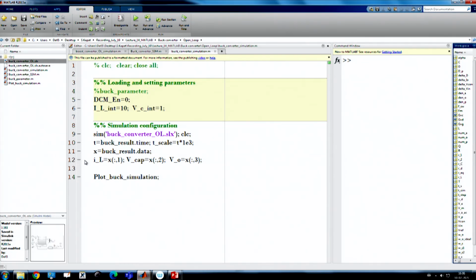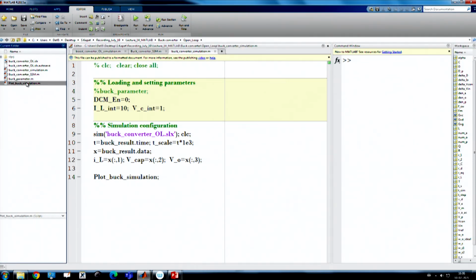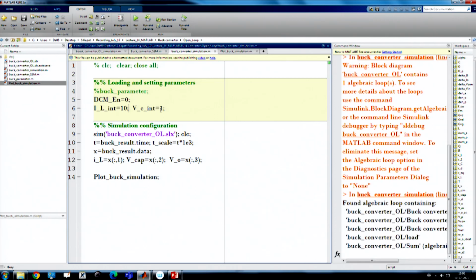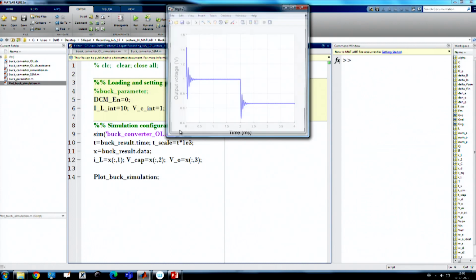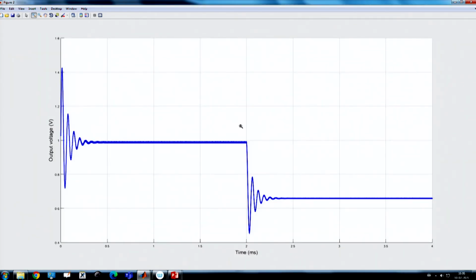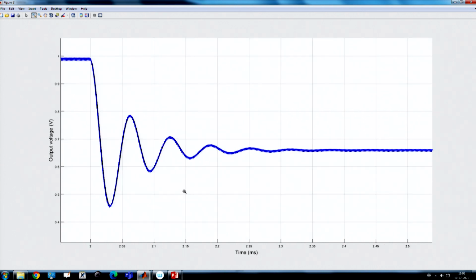This is under open loop condition, and we want to simulate it and check what our response is. Okay. So, if we simulate here, we have applied a supply transient under open loop condition. It shows that at 2 millisecond we have applied a supply transient.